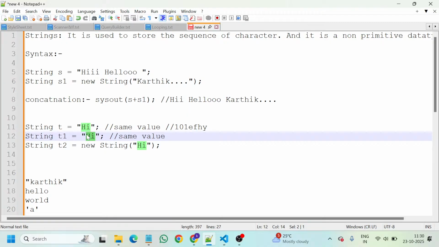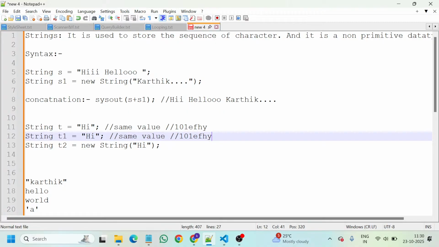So if any of the relatives want to come to our family and visit for any function, to which address do they need to go? To my mother's home, my brother's home, or my home? So likewise, as a family, whenever it is the same value, it will store in the same address. Here the values are the same, hi, the output is the same. At the same time, the address will be the same in the string pool.